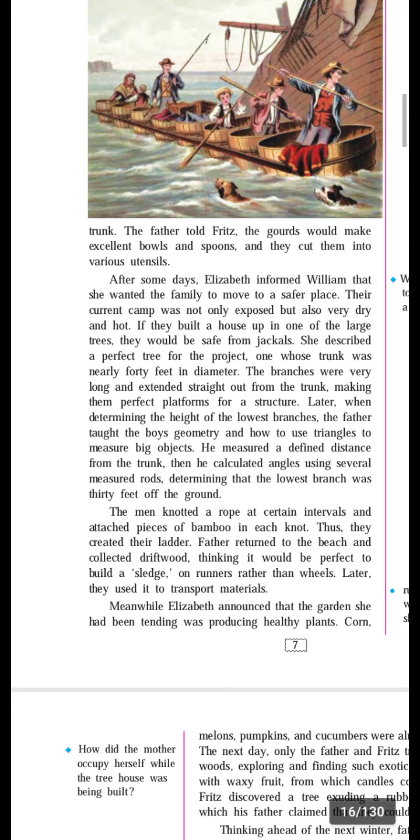They found a tree there and decided to make a house on the tree. They took some measurements from the ground to the tree.